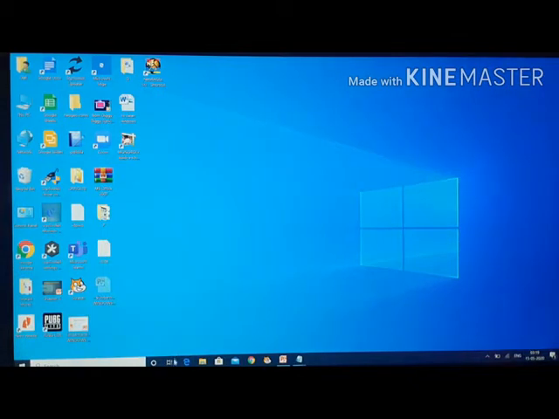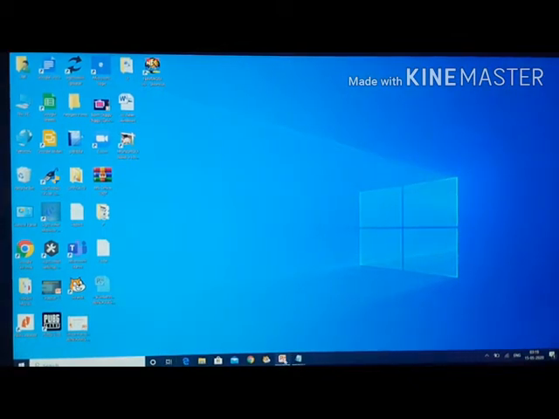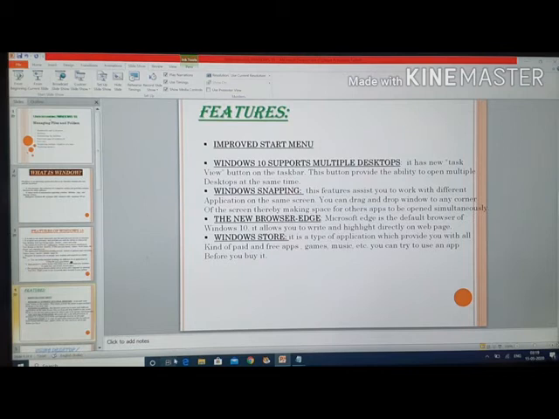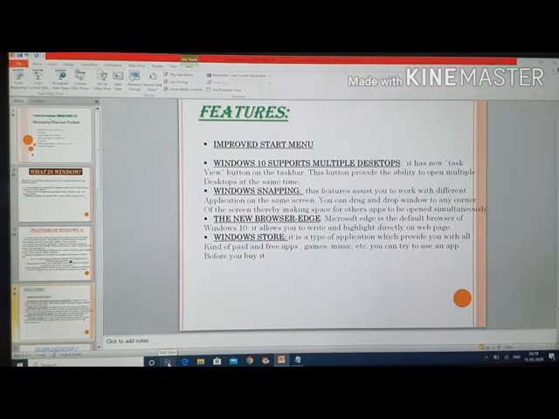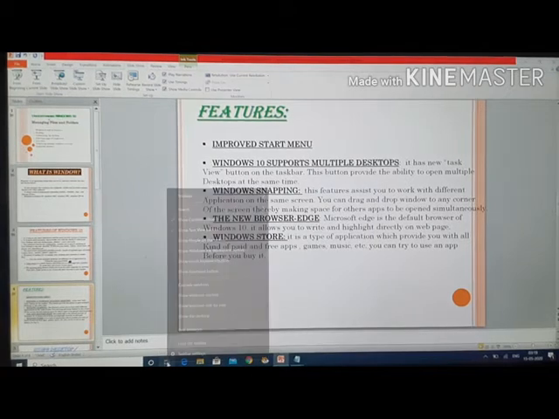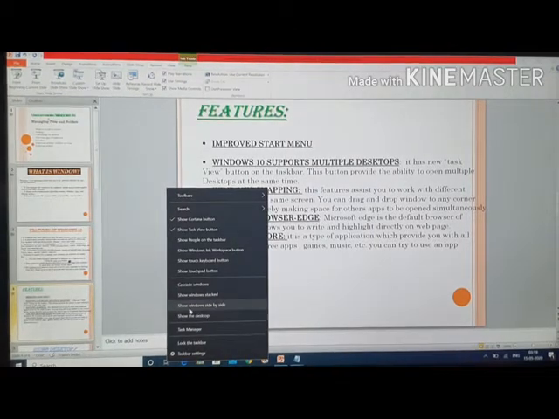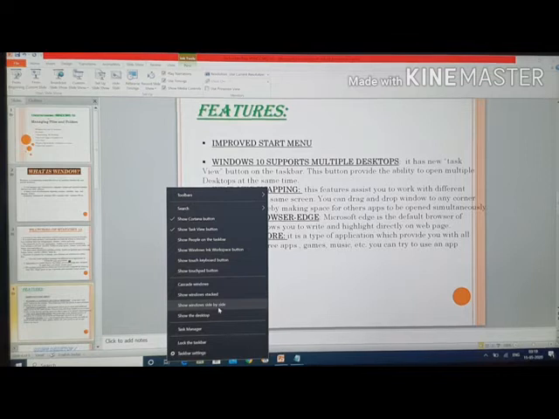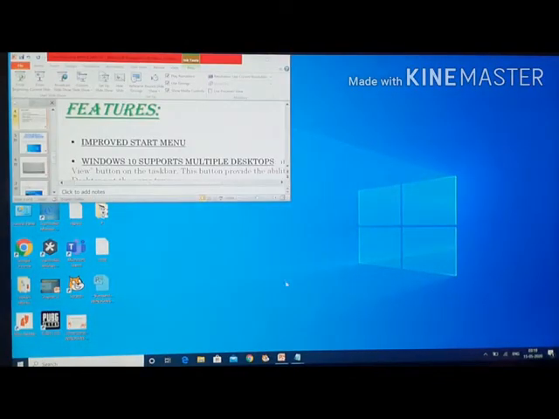Next is our task view. Suppose I am on my presentation. I want to see how many windows I have opened on my laptop. Go to task view. Right click on it. Show windows side by side. Just click on it, show windows side by side.